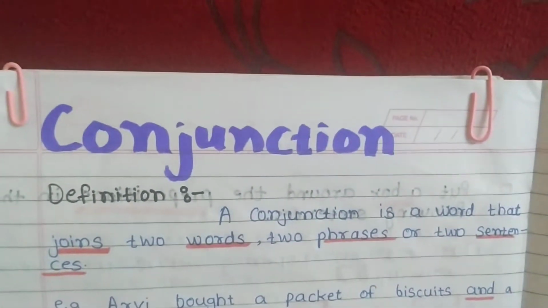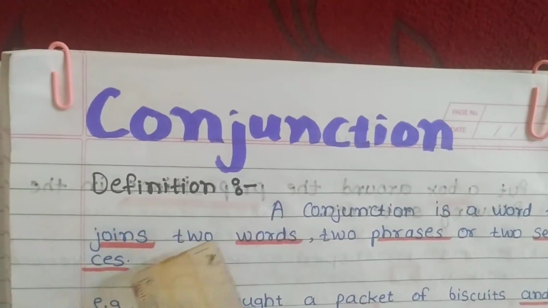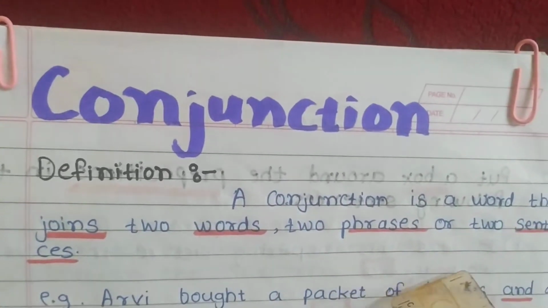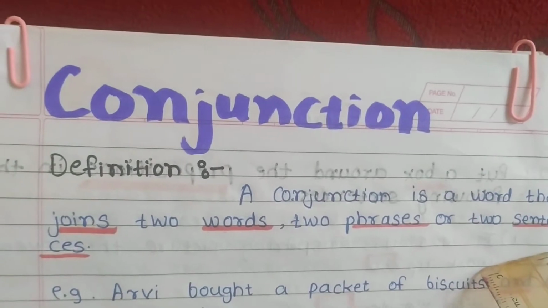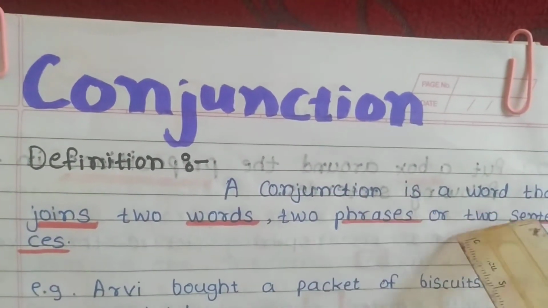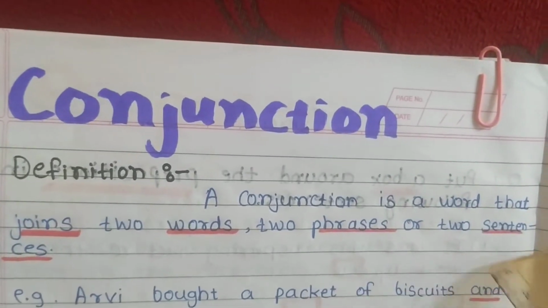What's the definition? Tell us. A conjunction is a word that joins two words, two phrases, or two sentences. I repeat it again, listen carefully. A conjunction is a word that joins two words, two phrases, or two sentences.